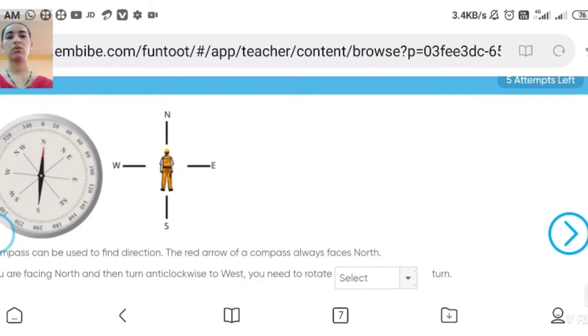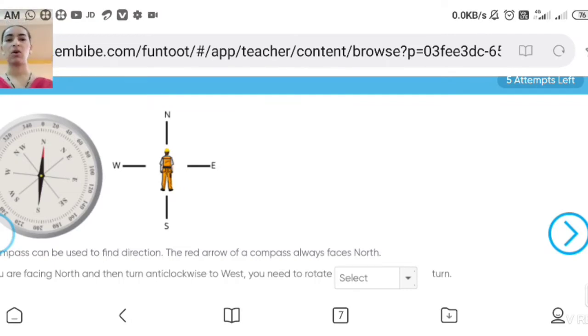Now this is a question which shows direction. This is a compass, and this compass can be used for finding the direction: where is east, where is north, west and south. Okay, a compass can be used to find direction. The red arrow, where is the red arrow in the figure? On the north. The red arrow of a compass always faces north.